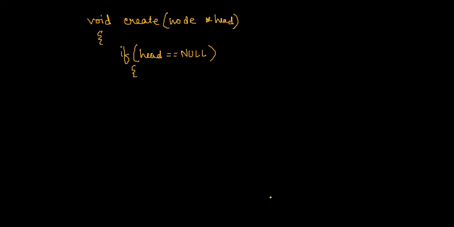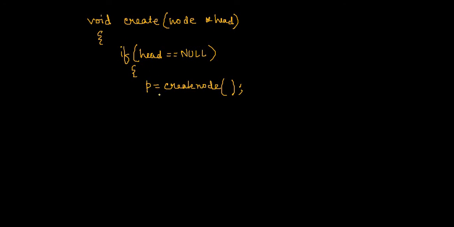If the create function is called the first time, I have to create the node only, that's all. So I can modularize my code for creating a node only in another function. For example, I can call a function, say, create node, and it will return somewhere over here.